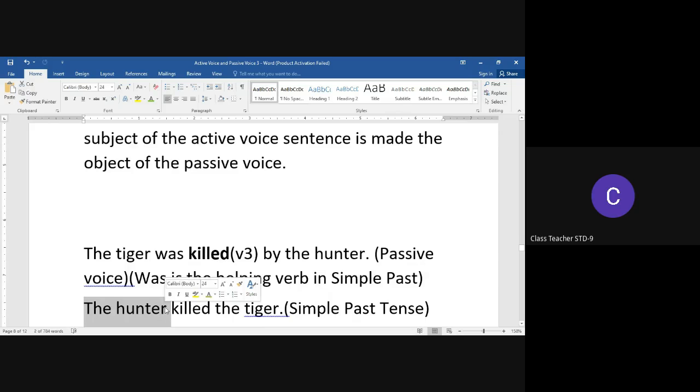It takes the subjective position. And then we have the verbs in such a way that we have the entire sentence in simple past tense. And how did we know that the sentence should be in simple past tense? With the help of the helping verb of the passive voice sentence. Here in this case, you will see the passive voice sentence has the helping verb was, which indicates simple past tense.